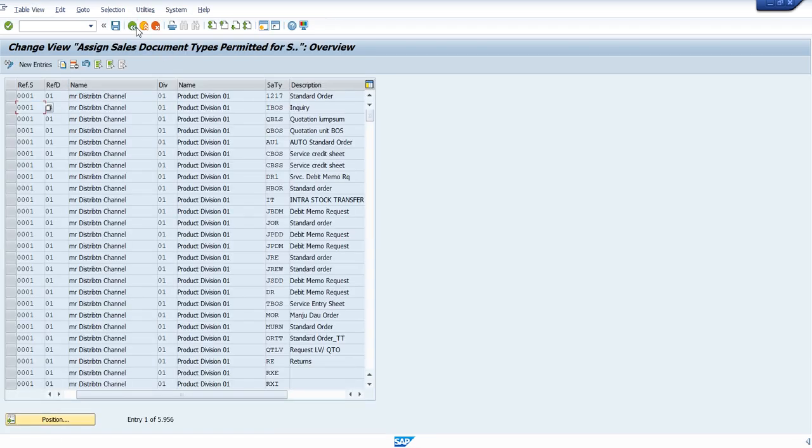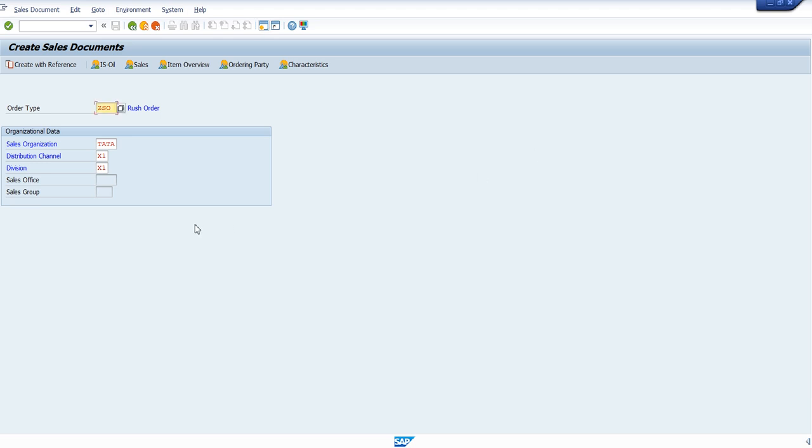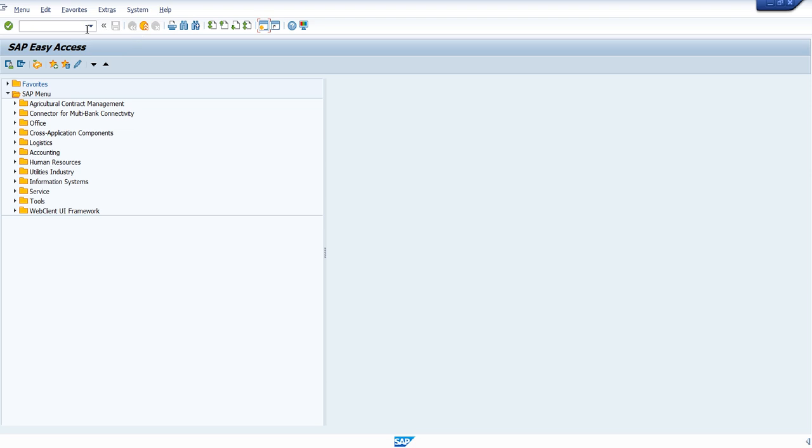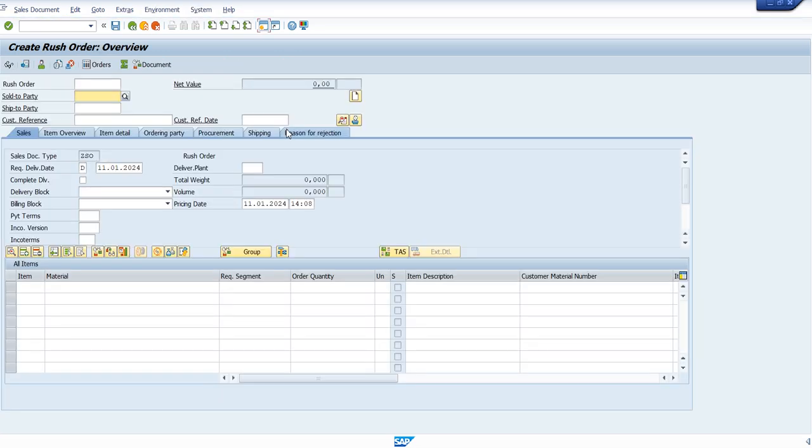Now it's ready, and we can get inside this. Give an enter. We need to go back and come again because it will not reflect immediately. So go to VA01 and enter. Yes, now it is ready. Now we can try this. Let me give the customer first. What is the customer we just created?